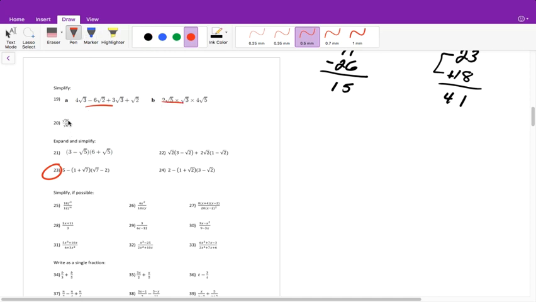We cannot take the square root of 24, and we cannot take the square root of 6 as is. What we can do, though, is rewrite them since they're both square roots underneath the same radical. 24 divided by 6 is 4, and then we can take the square root of 4 and say it's 2. So this would reduce to 2.